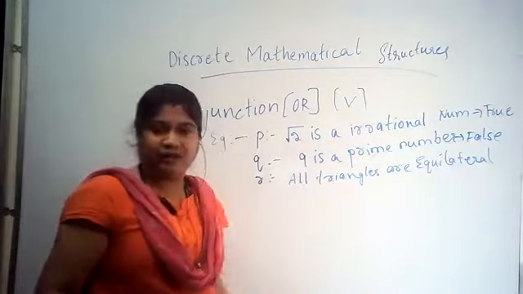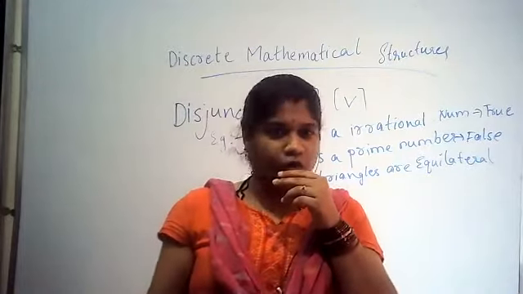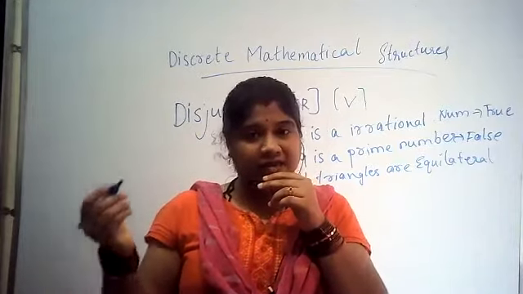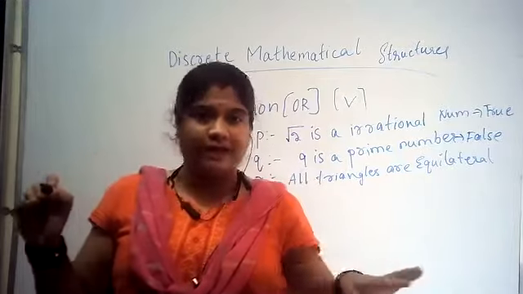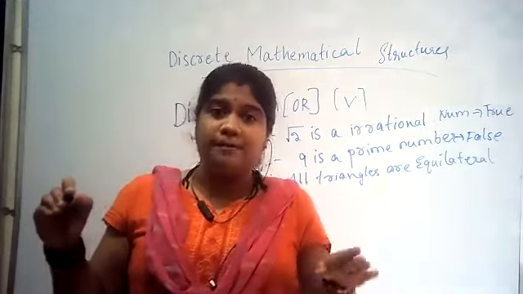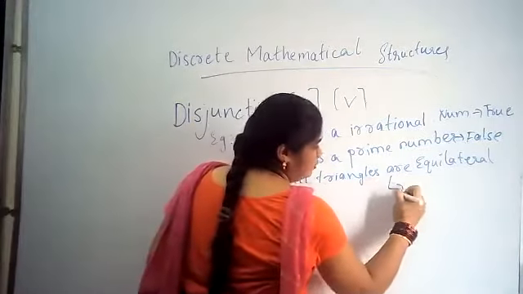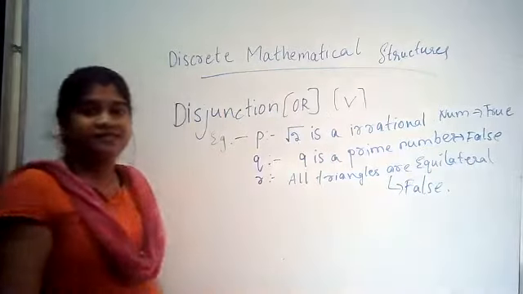All triangles are equilateral. Whether this is true? Whether all triangles are equilateral? No. Some of the triangles will be scalene, some will be isosceles triangles, some will be any other triangles. So, all triangles are not equilateral and are not compulsory to be equilateral. So, even this statement is false.